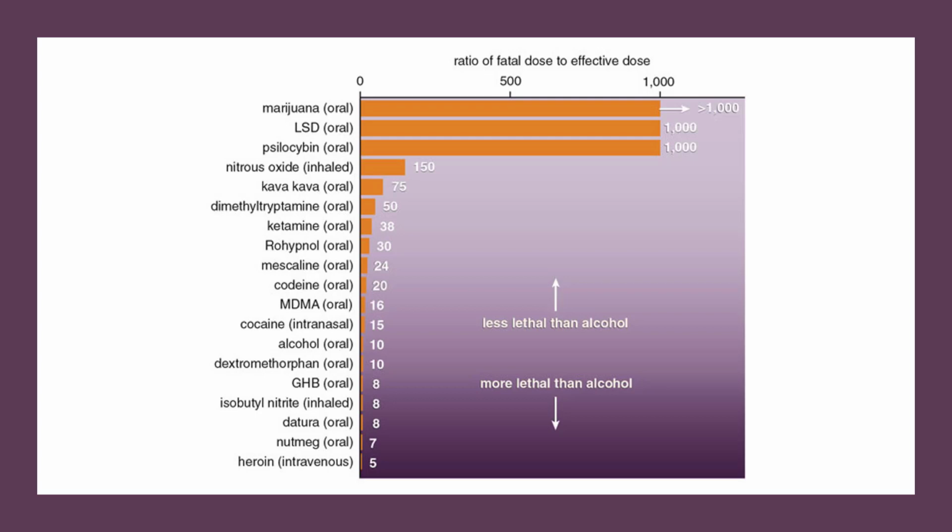Right? This has to do with bioavailability. How much of the drug is likely going to be available to the nervous system by the time it reaches it? If you consume a drug orally, that's going to have some of the lowest bioavailability of any route because the digestive system breaks it down. Inhaling the drug increases the bioavailability, causing it to respond faster, and also more of the drug to be present and dramatically increasing the risks.